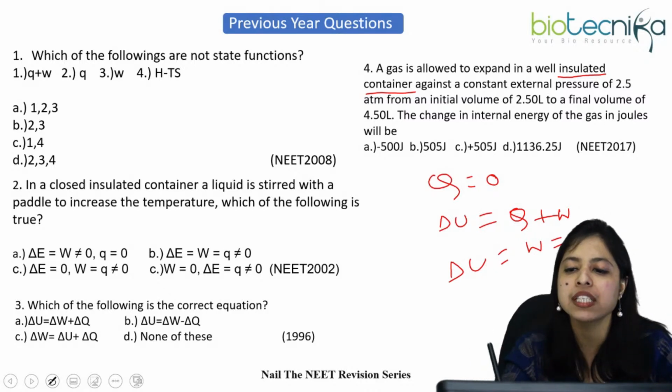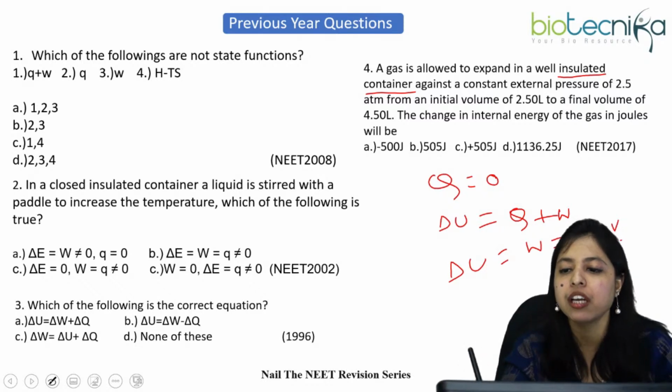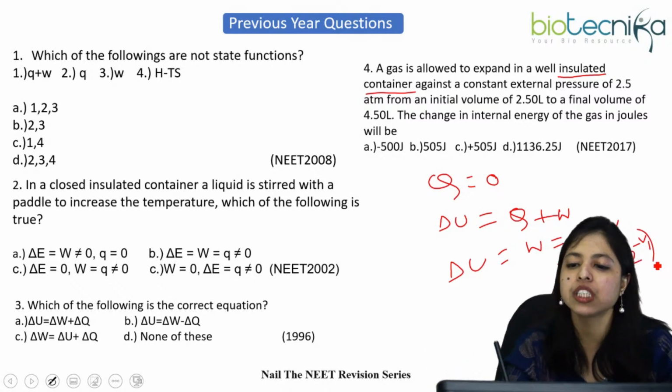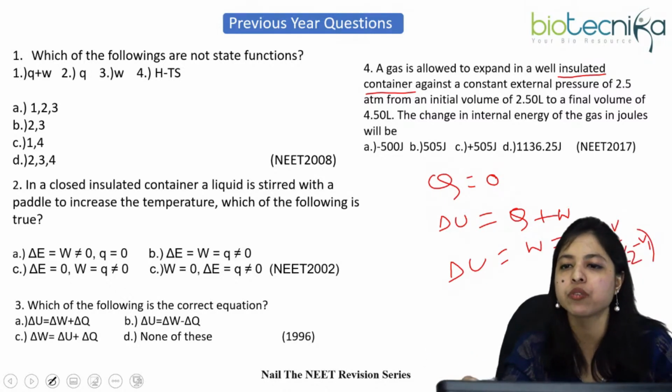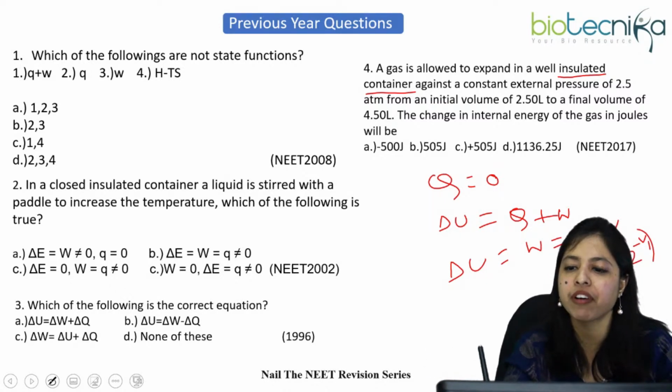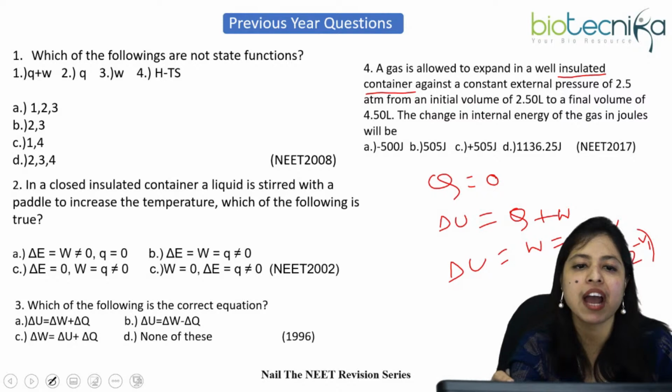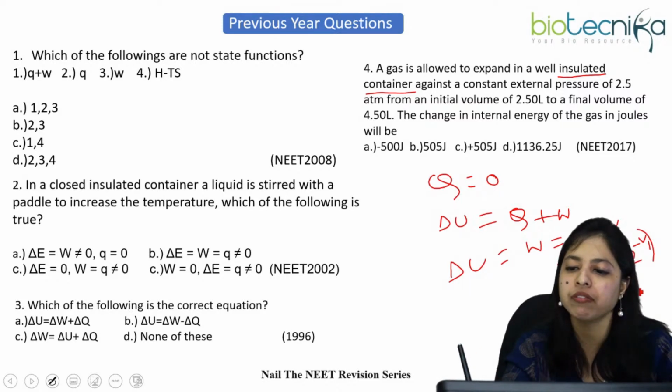The general form is minus PdV, that is minus pressure into volume change, V2 minus V1. So just put down here the values: that's 2.5 into V2 minus V1, and you have seen that is 2.5 to 4.5, so 4.5 minus 2.5.